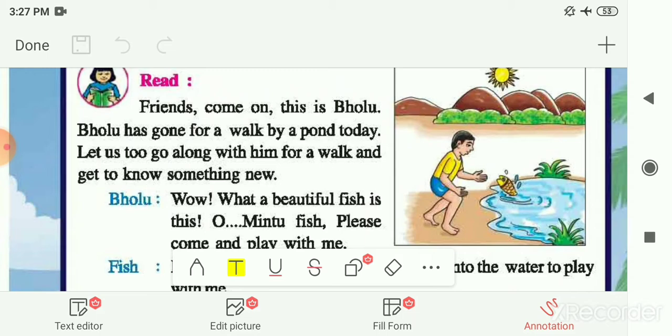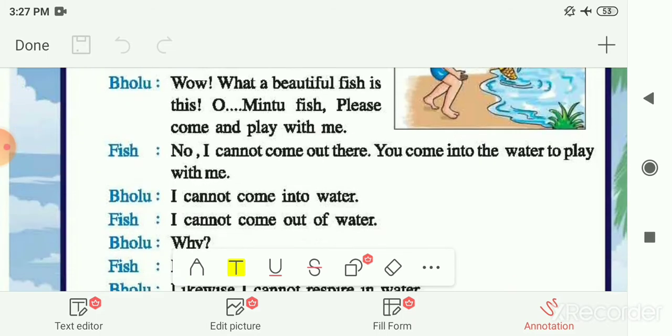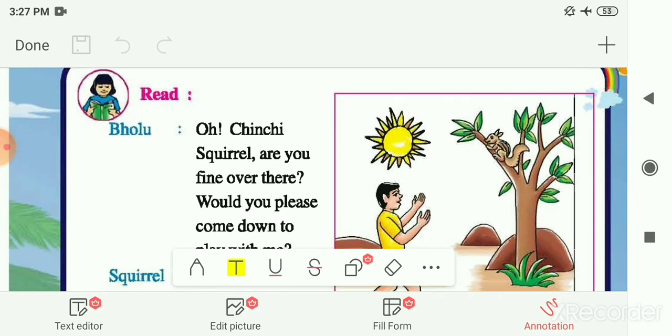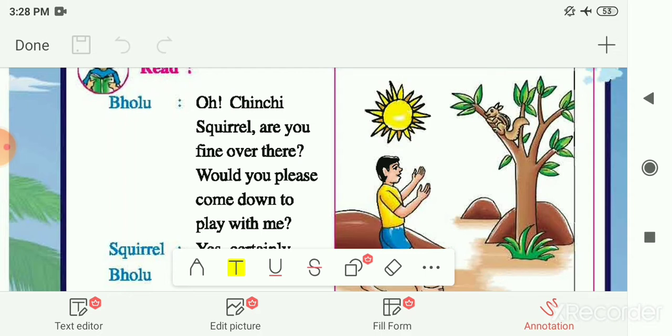Next, he moved forward and he met one squirrel whose name is Chinchi squirrel. After meeting this Chinchi squirrel, he came to know about the terrestrial animals and arboreal animals. He got to know that the animals who can live on land are known as terrestrial animals.